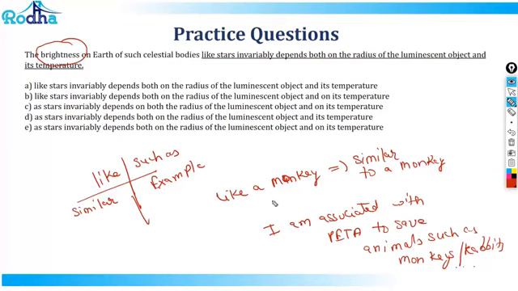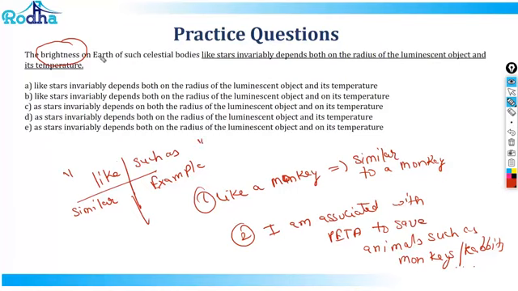So the point here is, if you say like a monkey, it obviously means similar to a monkey and not a monkey. But if you look at this second sentence, it says I am associated with PETA to save animals such as monkeys. So you're actually trying to save monkeys and rabbits. So this difference has to be very clear in your head when you're doing questions like this.